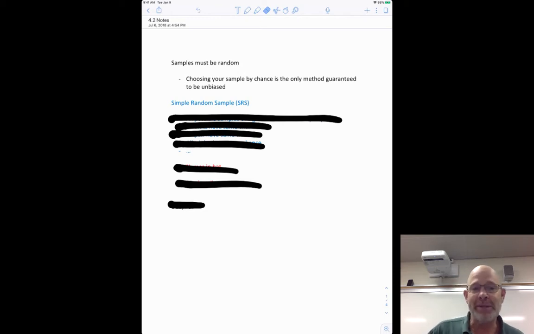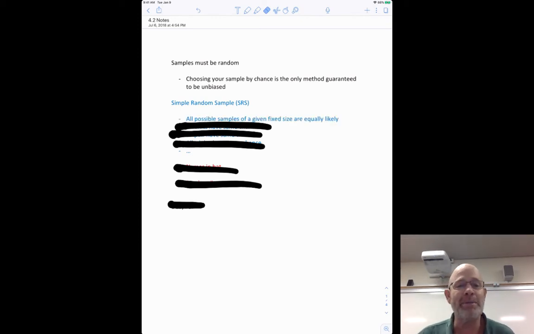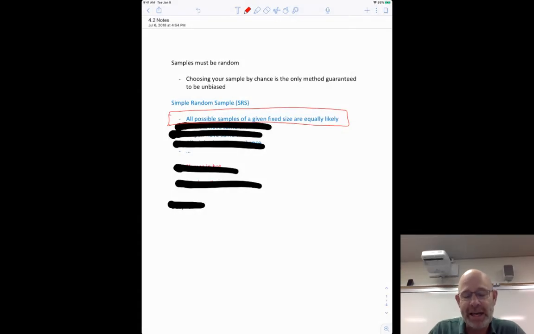A simple random sample has a definition, which I'm going to give you in a second, but I'm also going to tell you a little bit about it. Actually, this is the definition, so let me start by putting that. All possible samples of a given fixed size are equally likely. So let's say you're going to try to pick 100 people from Mountain View High School. I'll keep using that. We break it up into freshmen, sophomores, juniors, seniors, males, females. It's kind of easy to do that.